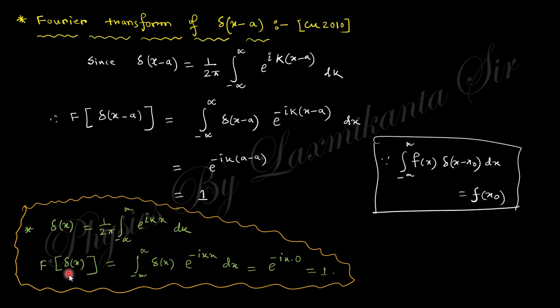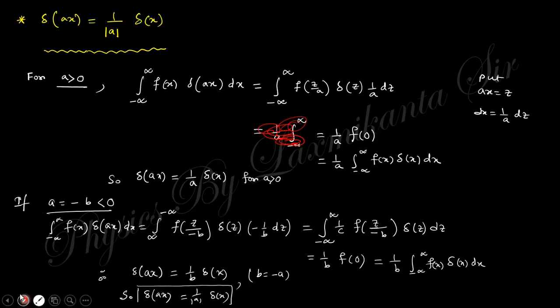In the same manner, you can take the Fourier expression of the delta function, and the derivative Fourier transform of this delta function, and also obtain this one. Next, another important property of the delta function is delta(ax) equals 1 by mod a delta(x). Clear? In case a greater than 0, for the positive case, minus infinity to plus infinity f of x delta(ax) dx.